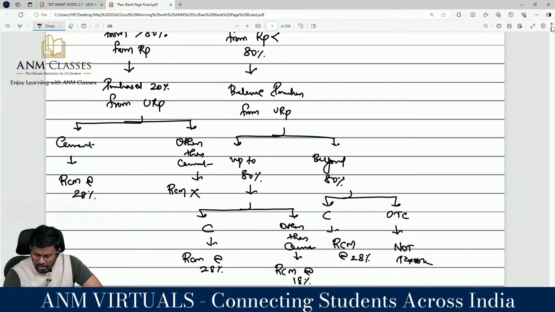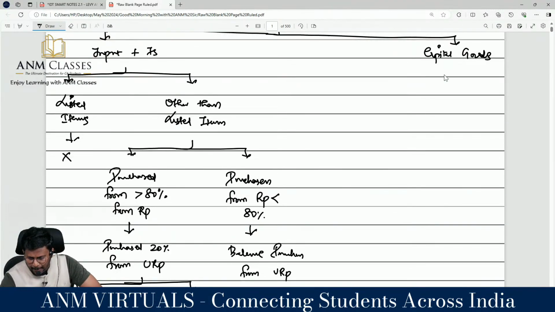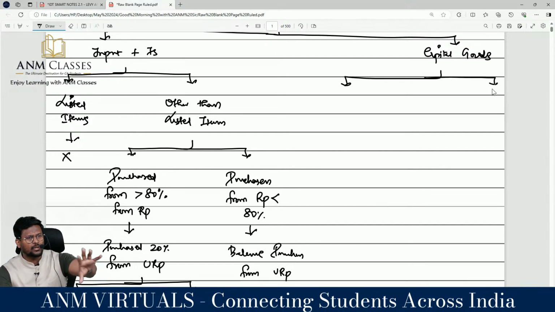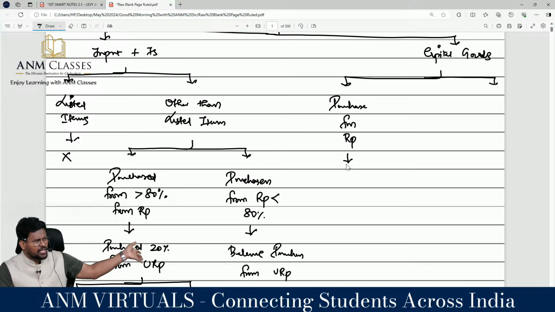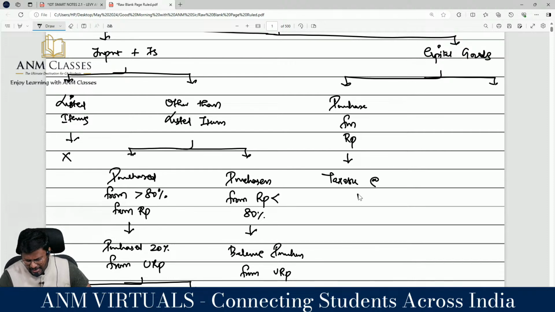Now coming to the capital goods, they are classified into how many categories? Two categories. For capital goods, the 80% condition will not be applicable. Correct? If you purchase plant and machinery from a registered person, he himself would have collected tax at the normal rate. So it is taxable at the normal rate.